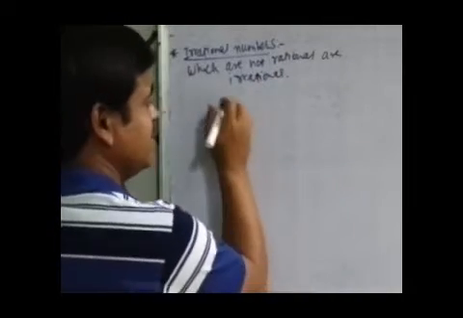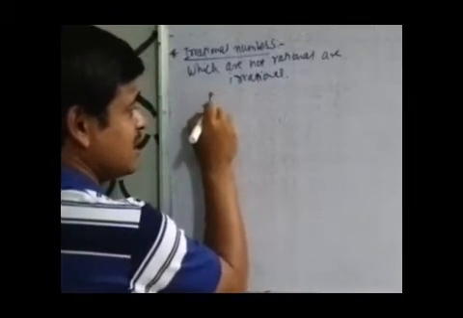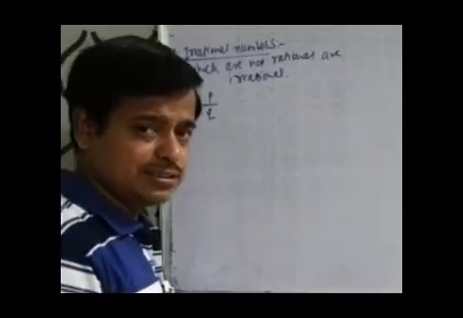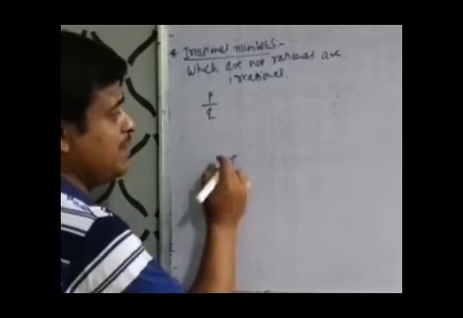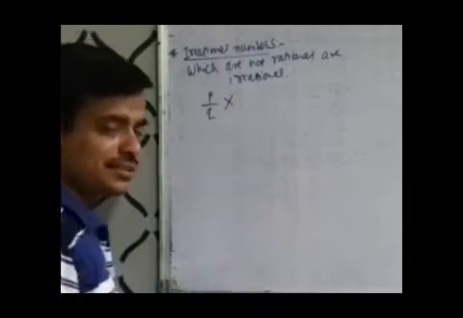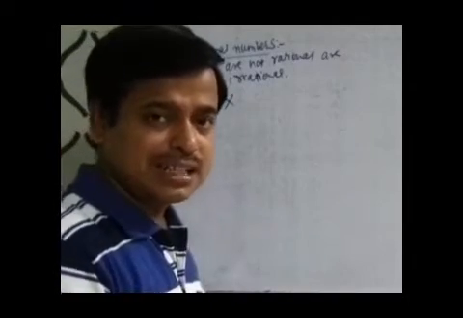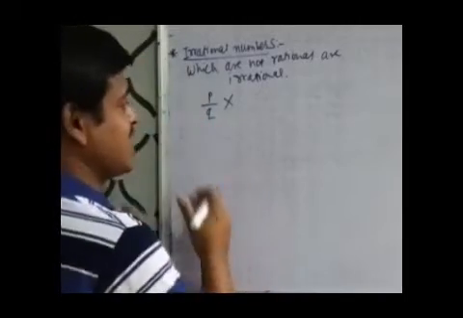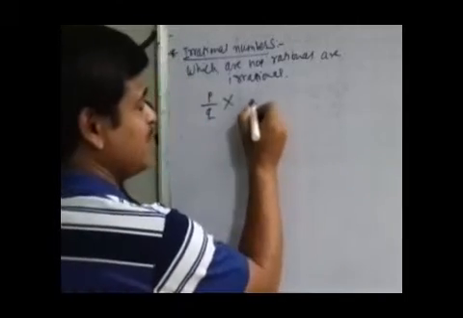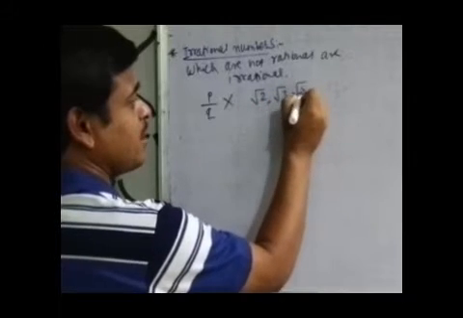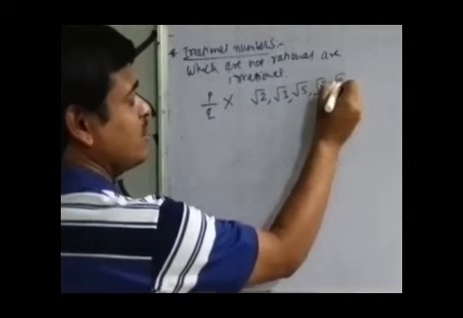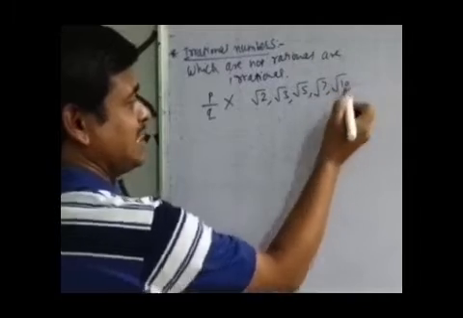Irrational means these numbers cannot be written in the form p by q. Which numbers exist as irrational numbers? Simply we can say the square root of 2, square root of 3, root 5, root 7, root 10 and so on.